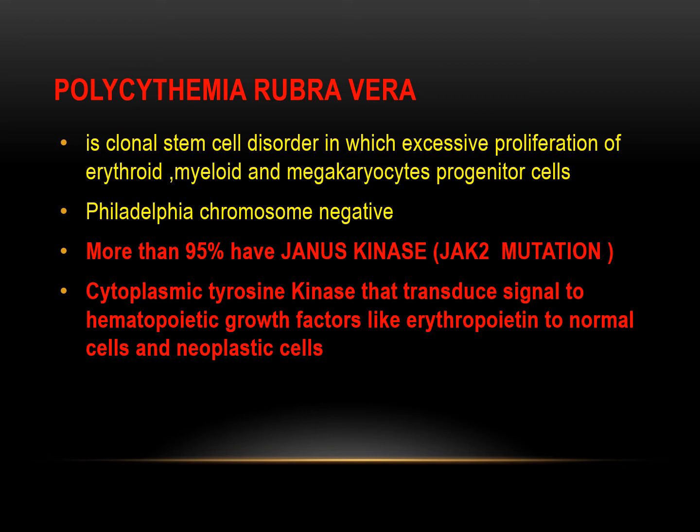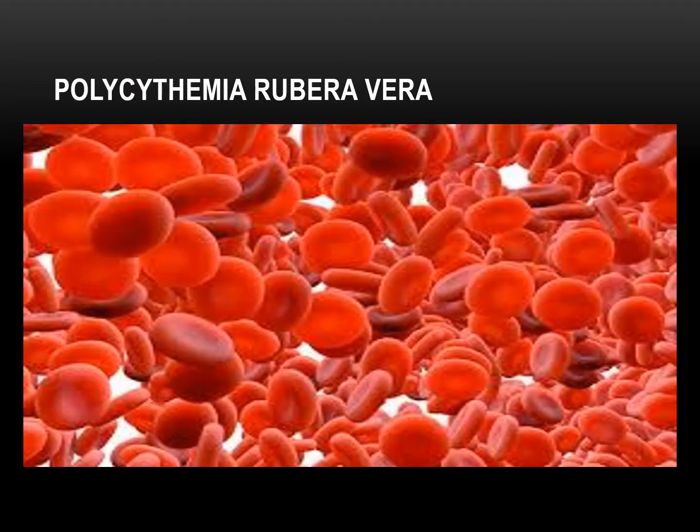What is Janus kinase? It is basically a cytoplasmic tyrosine kinase that transmits signals to the hematopoietic progenitor cells, like erythropoietin, to normal cells and neoplastic cells, with increased production of all the cell lines. So you can see in this slide a large number of RBCs. There is increased production of the erythroid series predominantly.